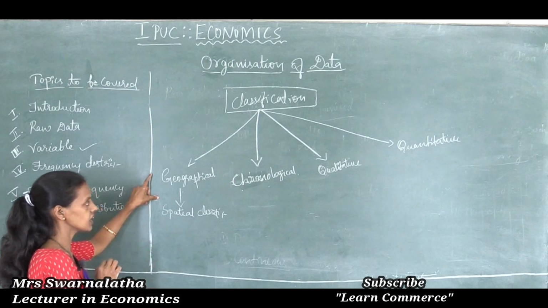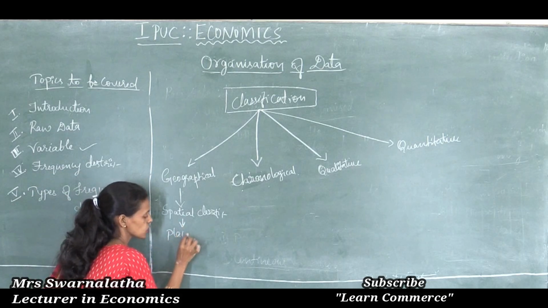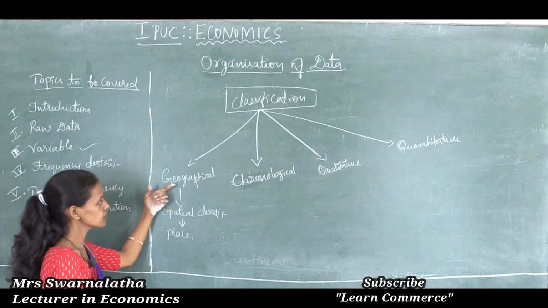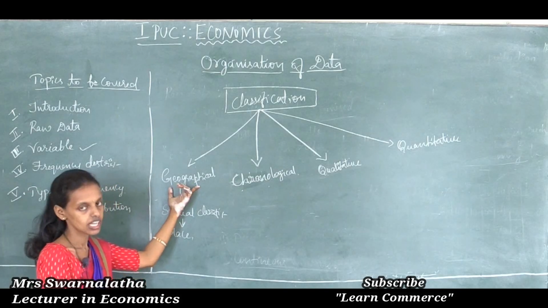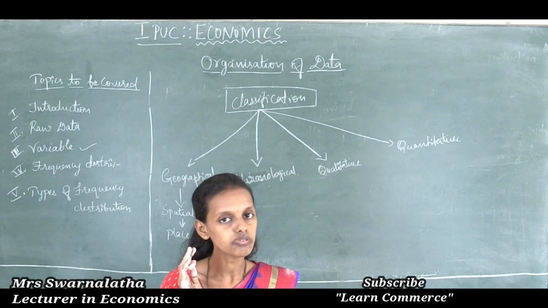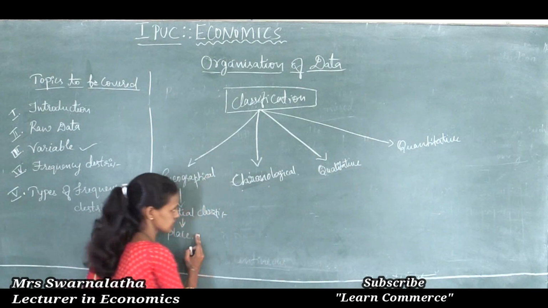Classification of data on the basis of a particular place, locality, state, or geographical region is said to be geographical classification.